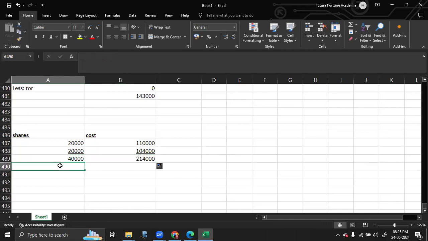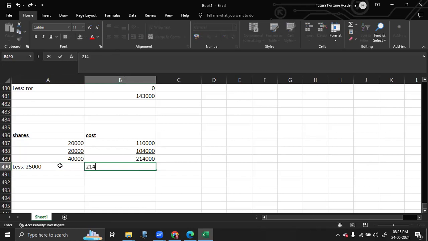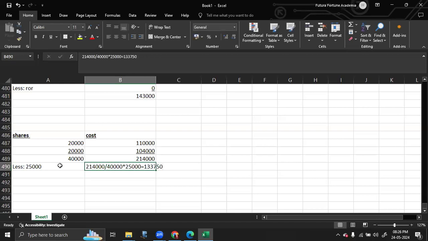And now from this you have sold 25,000 shares. For those 25,000 shares, we have to find the cost. So 2,14,000 is the cost of 40,000 shares. You need to find out the cost of 25,000 shares, which is equal to 133,750.